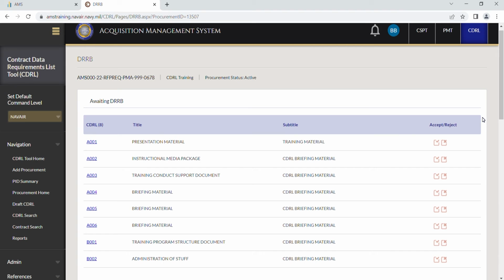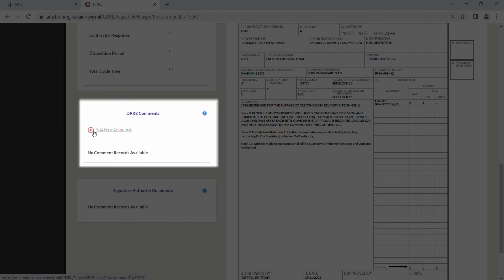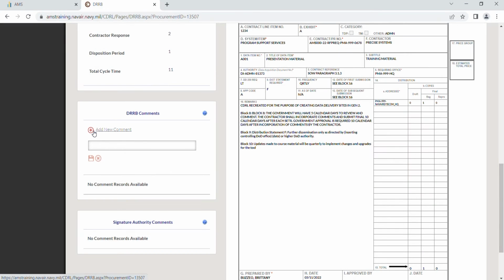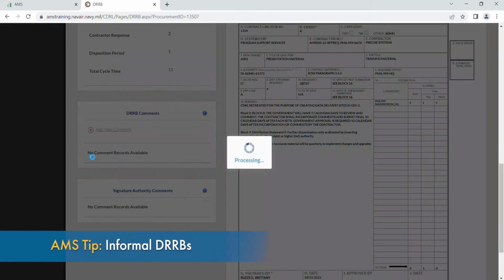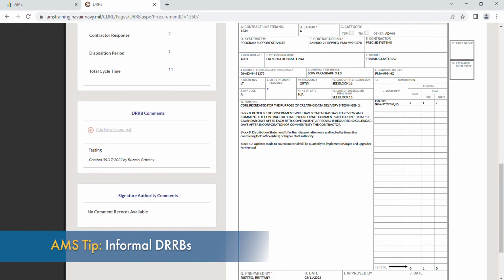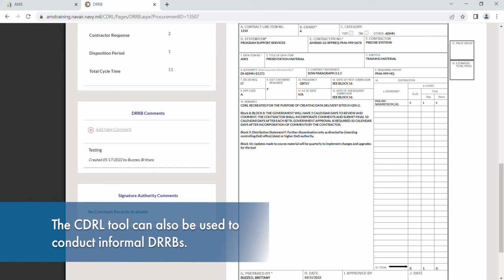Located below the cycle time section of this page is the DRRB comment section. Users can make comments by selecting the Add New button. Once a comment is entered, hit Save. Any comments created will be time and date stamped and labeled with the comment creator's name.